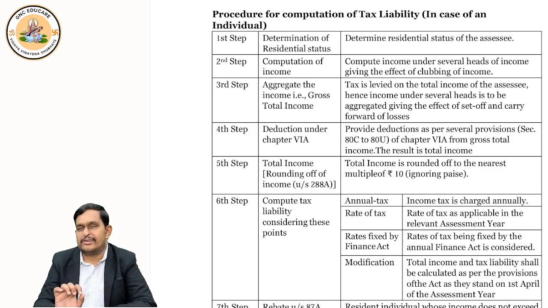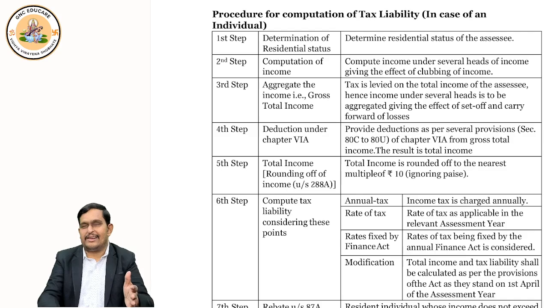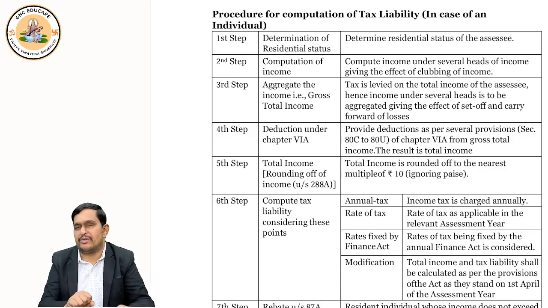Now, come to step 2. The second step says to compute your income under various heads. Like I just explained, there is income from salary, income from house property, income from profits and gains of business or profession, income from capital gains, and income from other sources. So from various heads you will earn income, and that income you should compute. This is step 2. Once you complete this, you have to work out gross total income.